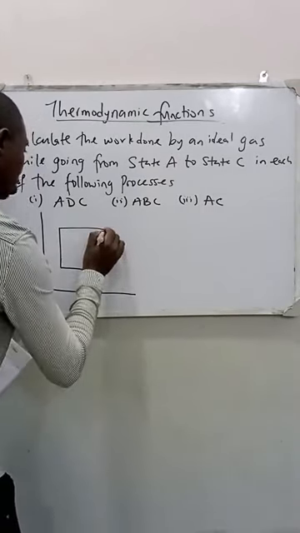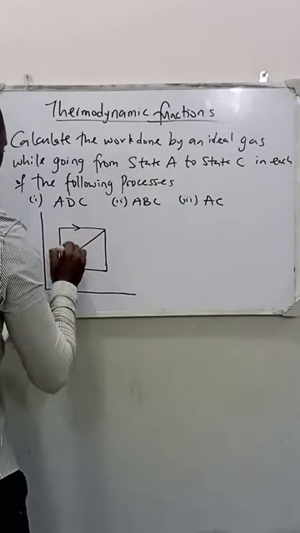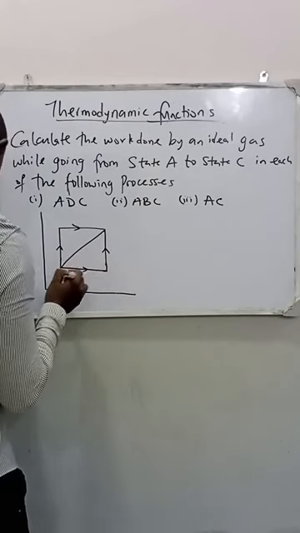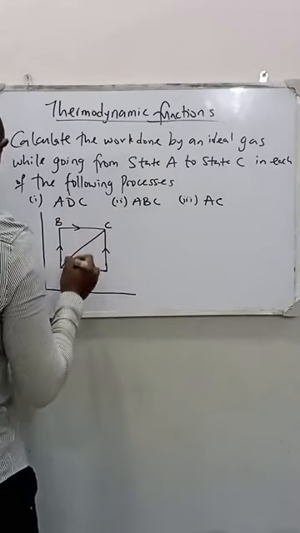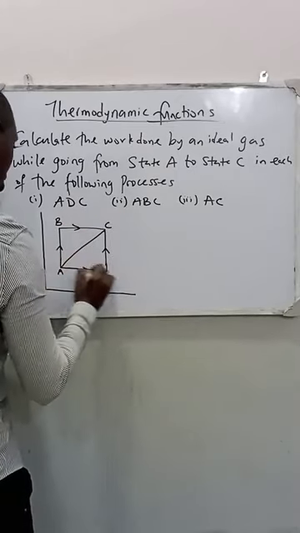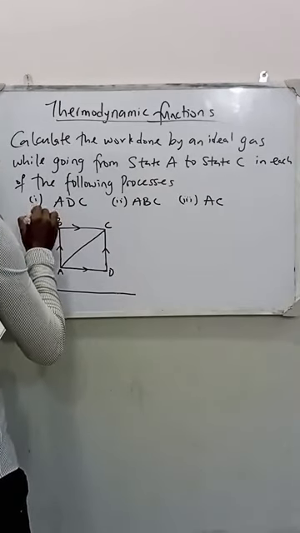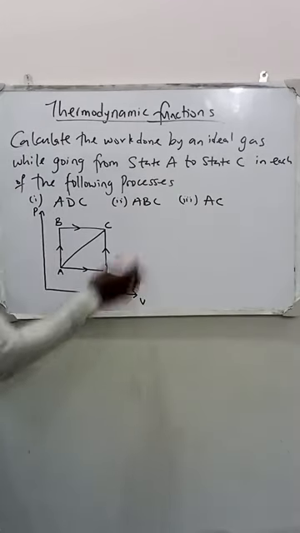The diagram is already drawn for us. B, C, A, D. Don't forget, these are pressure and these are volume. So we call this a PV diagram.